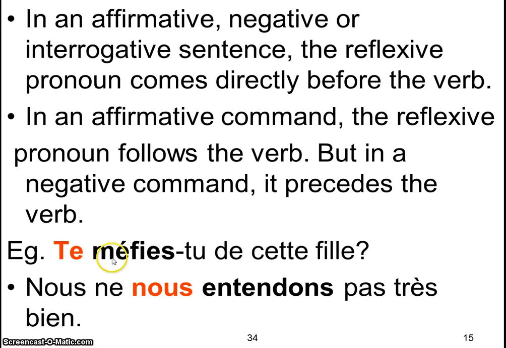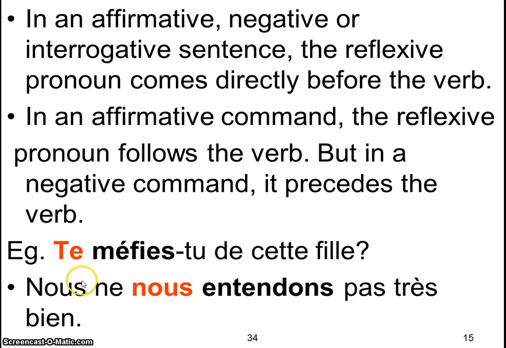For example, here, this is an interrogative sentence. Te méfies-tu de cette fille? Do you distrust this girl? So right here, te méfies, the te is because I'm talking to tu, right? If it was not a question, it would be tu te méfies de cette fille. But since it's a question, we're using inversion. In inversion, you invert the verb and the subject, but the te is the pronoun, and it stays right in front of it.